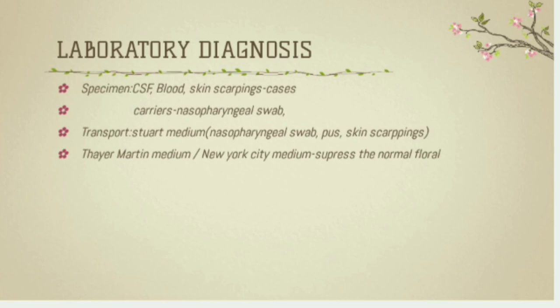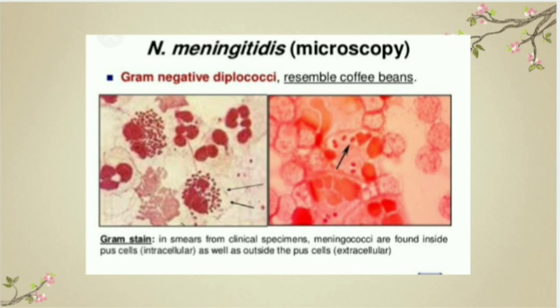Now we collected the specimen. Next, in sterile conditions, we should transport the specimen without any delay. It is the diagram showing how the bacteria will appear microscopically on gram staining. We already discussed this gram-negative bacteria.